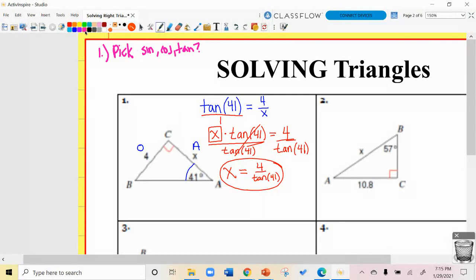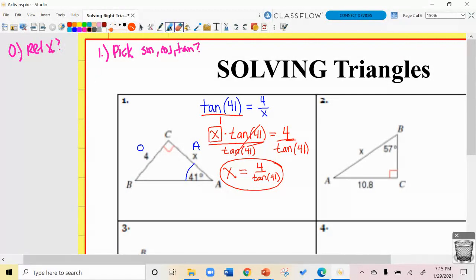In this first one, I chose to use 41 degrees as my reference angle. I'm never going to be using 90, never. Actually, even before step one, maybe step zero: what's your reference angle? And then you pick the ratio.